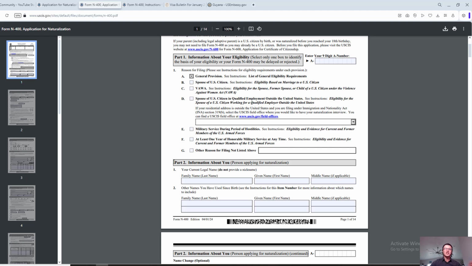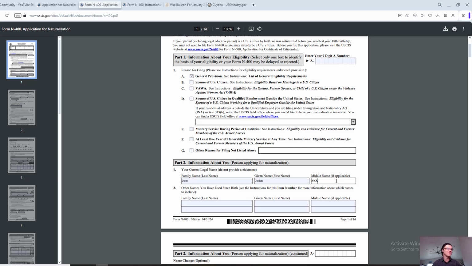Part 2, information about you. Pretty straightforward, pretty quickly. Your current legal name, family name, so last name, Doe, given name, first name, John, middle name, if applicable. We don't have, so we're gonna leave not applicable. Spaces like this in an online application, it doesn't matter, but if you are filing the application by mail, don't leave any blank spaces. If it doesn't apply to you, like a middle name, let's say for example John Doe does not have a middle name, don't leave it blank, put not applicable.